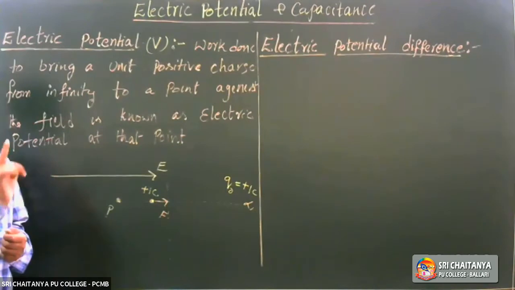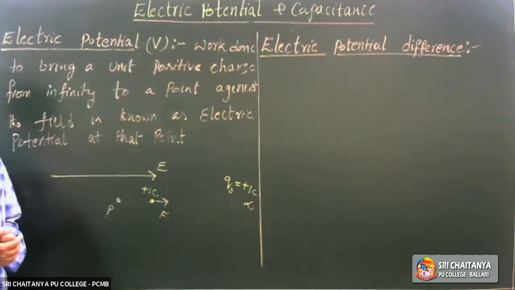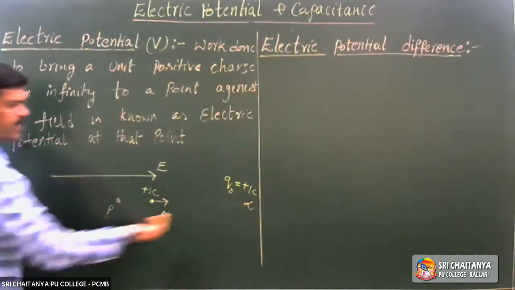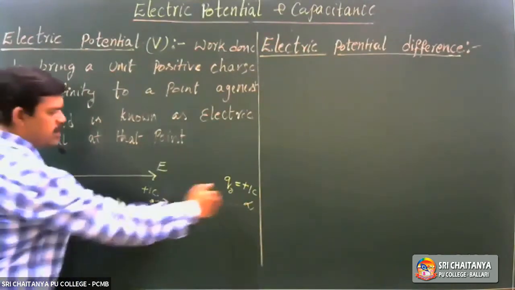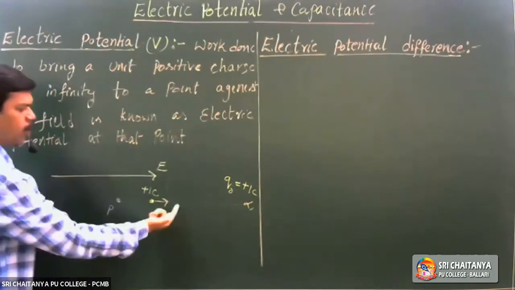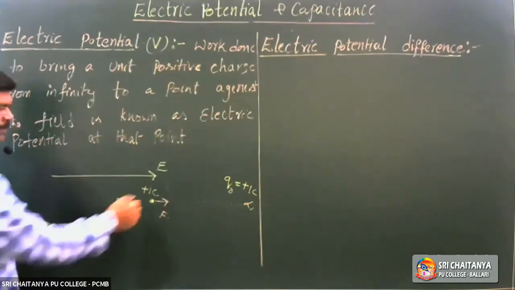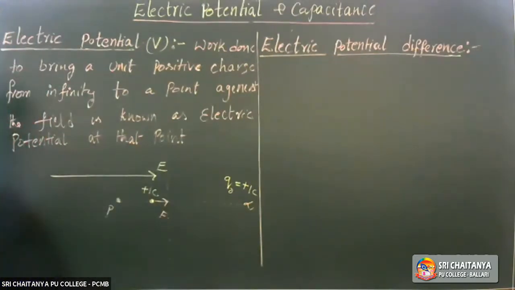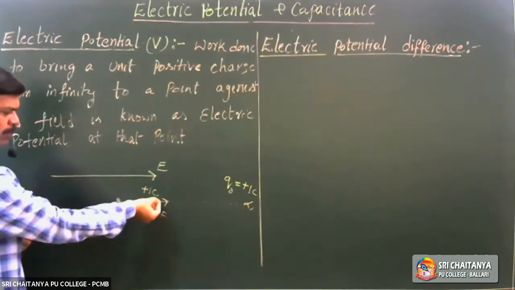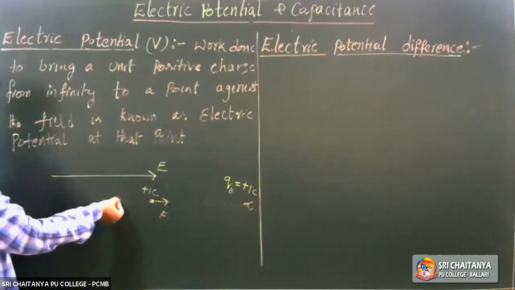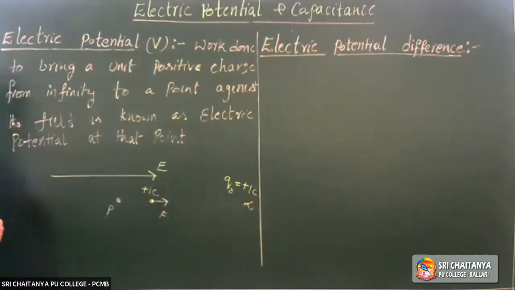Work must be done, right? Why is work needed? From here to here, no problem. It comes freely, because here there is no field. Once it enters the field, it experiences an outward force in the direction of the field. So to bring it to this position, you need to apply work on that. We are applying the work, technically called external work.